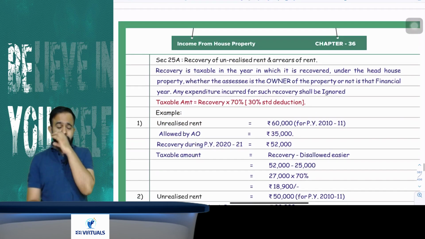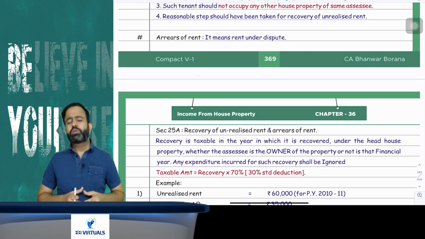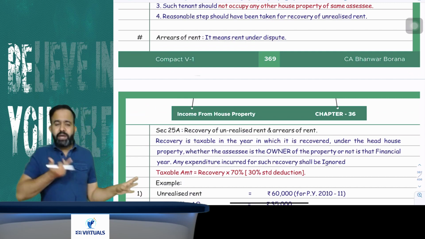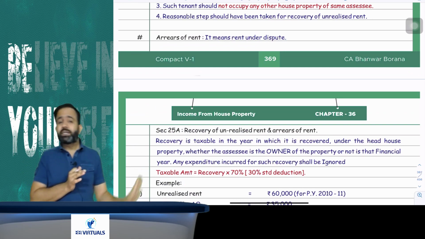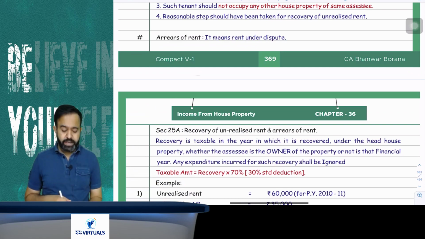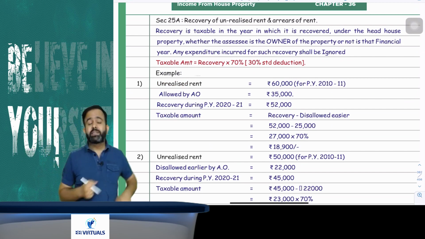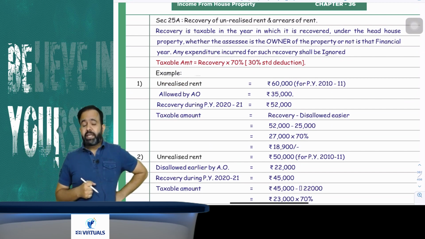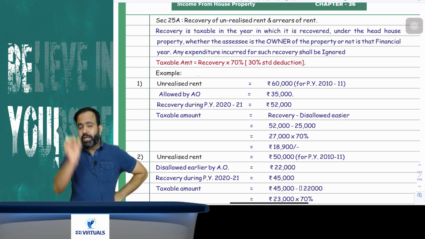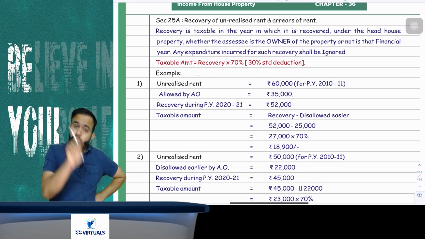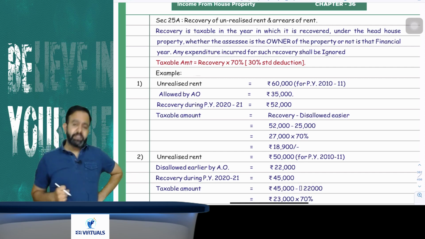One more point, there is a concept called arrears of rent. Arrears of rent means any rent which was under dispute. Suppose there was a dispute, so any rent under dispute is called your arrears of rent. Now sir, if unrealized rent or arrears of rent is recovered in a subsequent year, what will be the tax treatment? So all people just pay attention. Arrears of rent or unrealized rent recovered will be taxable under the head house property only in the year of recovery.